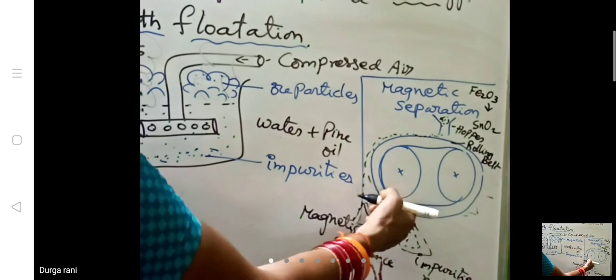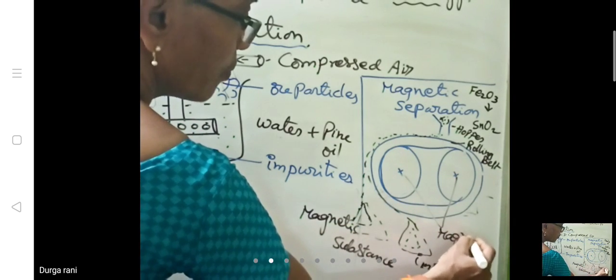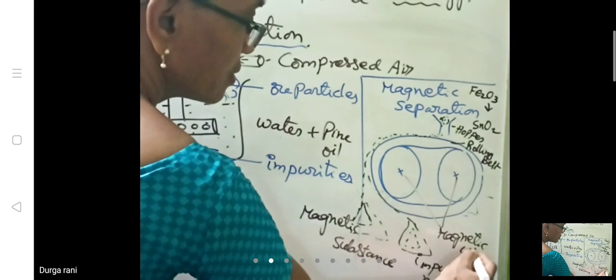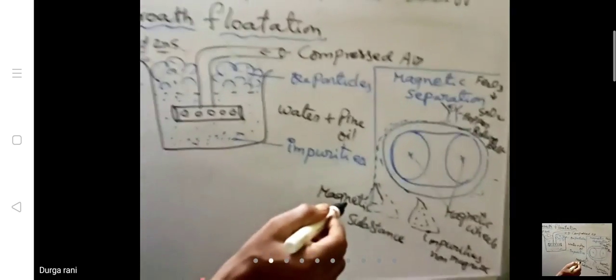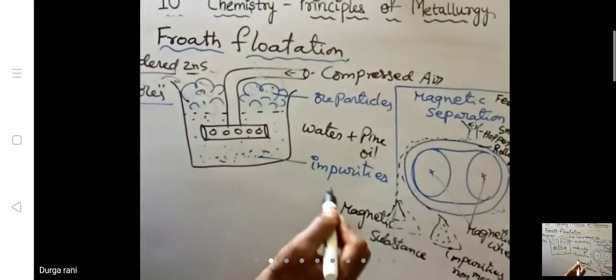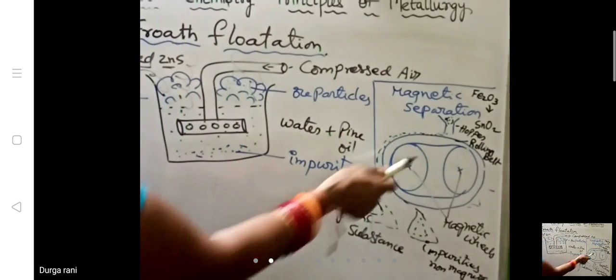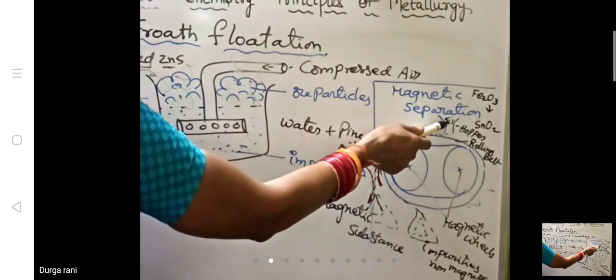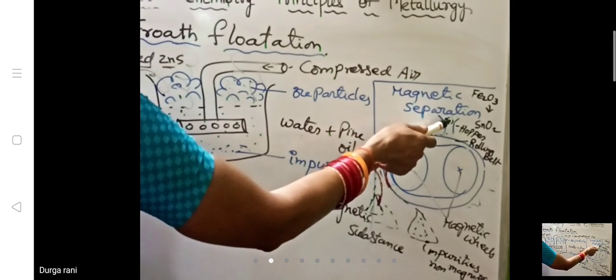This is the conveyor belt. These two are the magnetic wheels. It exactly resembles our rice mill, where the husk is separated and the grains are separated. Like that we find here. Inside the hopper, impurities along with hematite ore are powdered and dropped here.